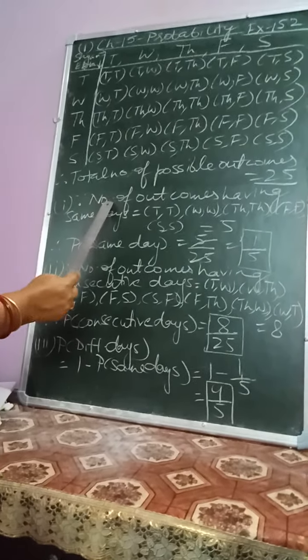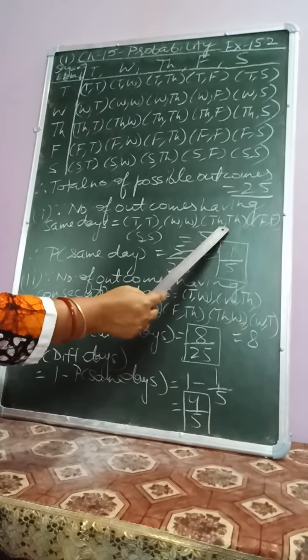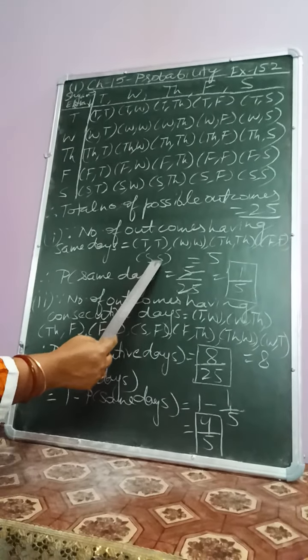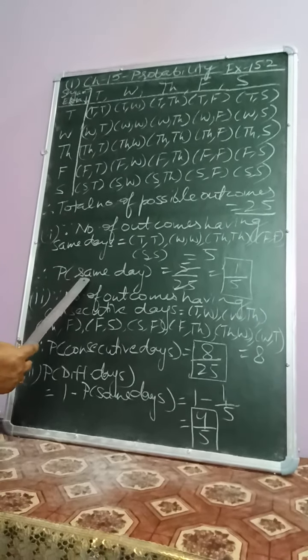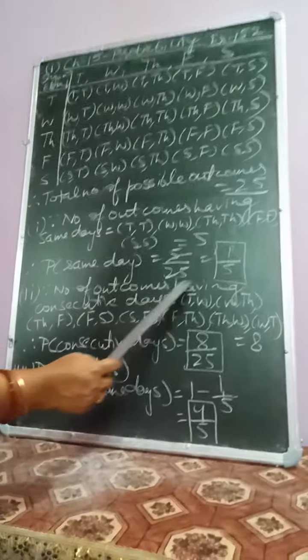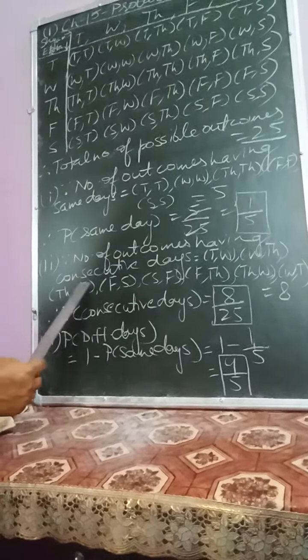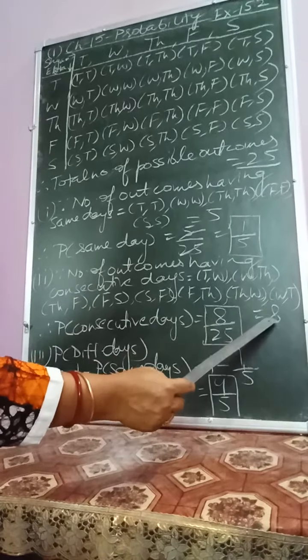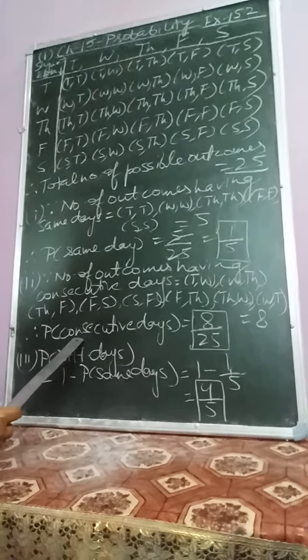Therefore, in first part, the number of outcomes having the same days are Tuesday, Tuesday, Wednesday, Wednesday, Thursday, Thursday, Friday, Friday, Saturday, Saturday. That means there are 5 outcomes. So, probability of them visiting the shop on the same day will be 5 upon 25, which is 1 upon 5. Now, second part, the number of outcomes having the consecutive days will be these: Tuesday, Wednesday, Wednesday, Thursday, Thursday, Friday, Friday, Saturday, and so on. So these are 8 outcomes. So probability of them visiting the shop on consecutive days will be 8 upon 25.